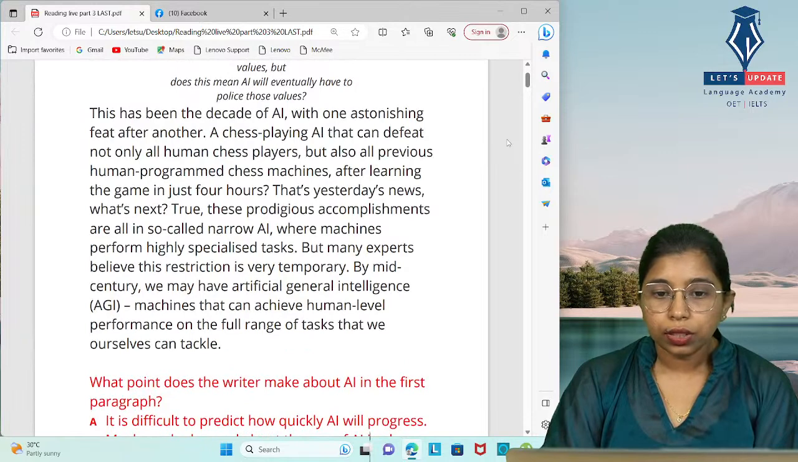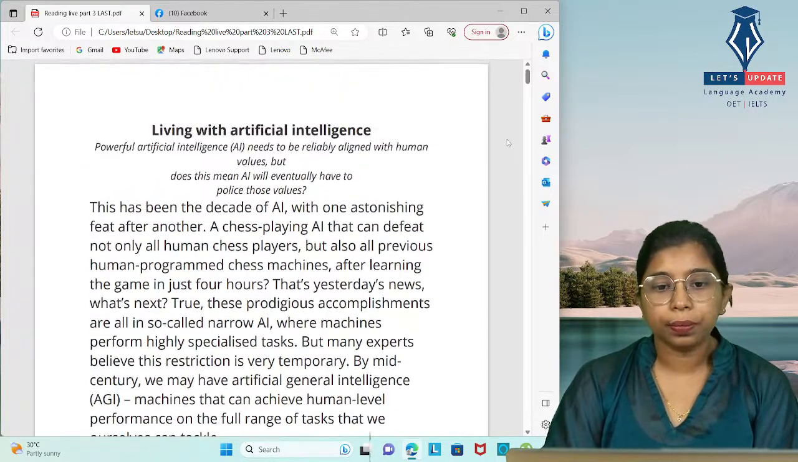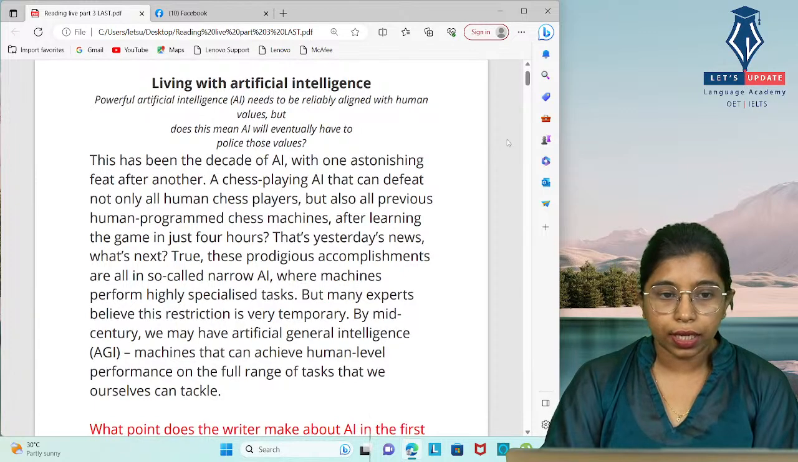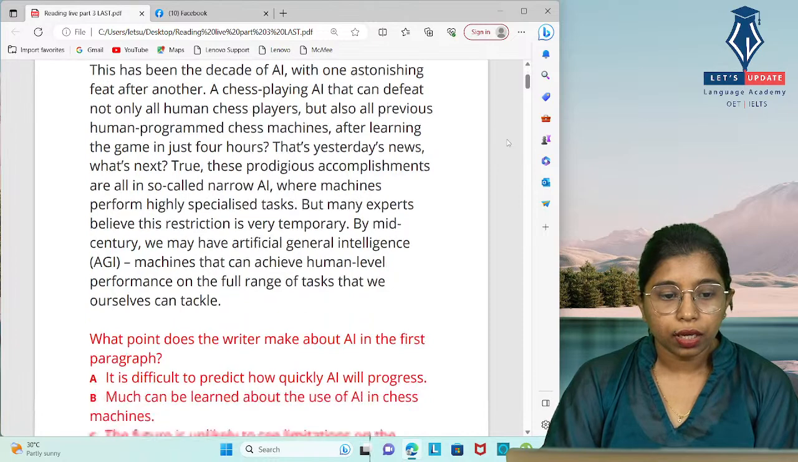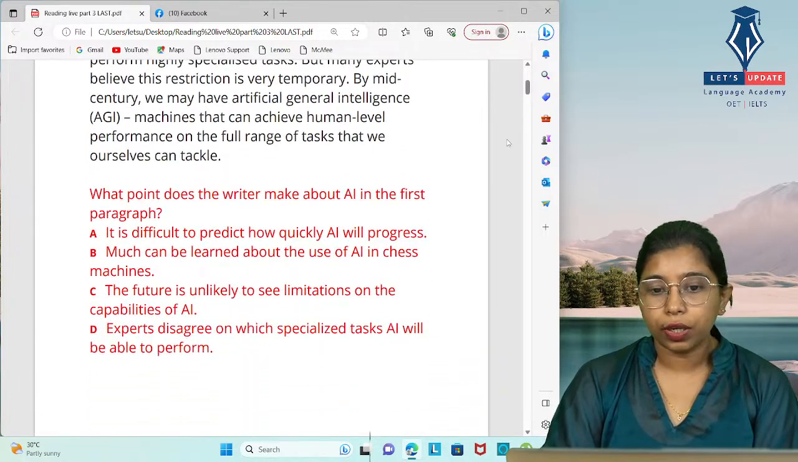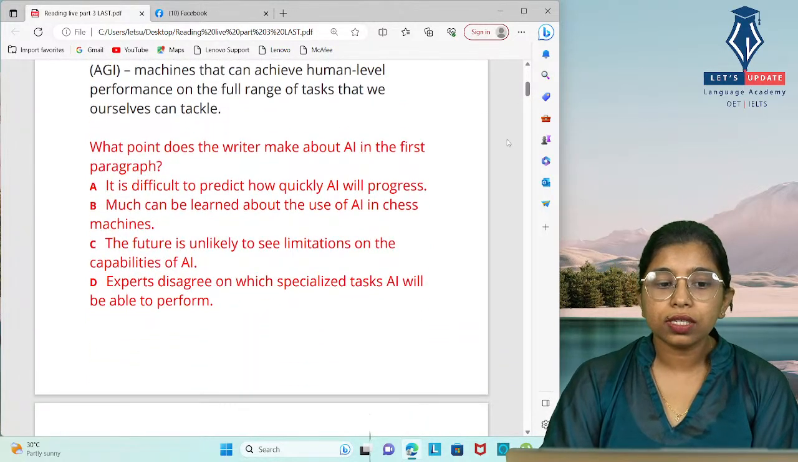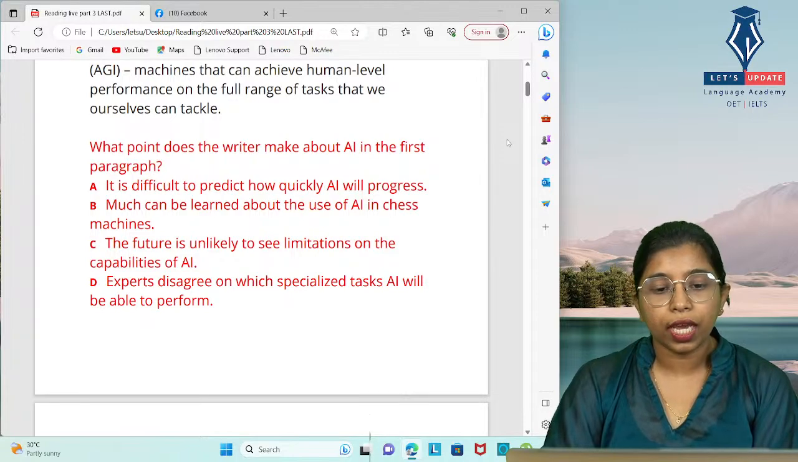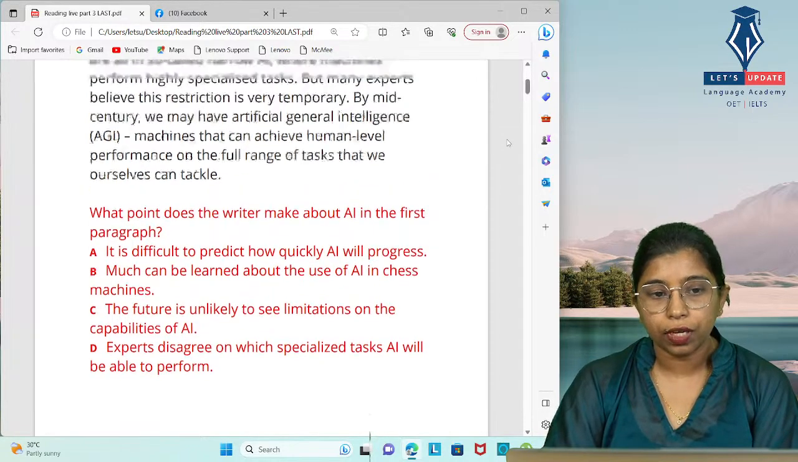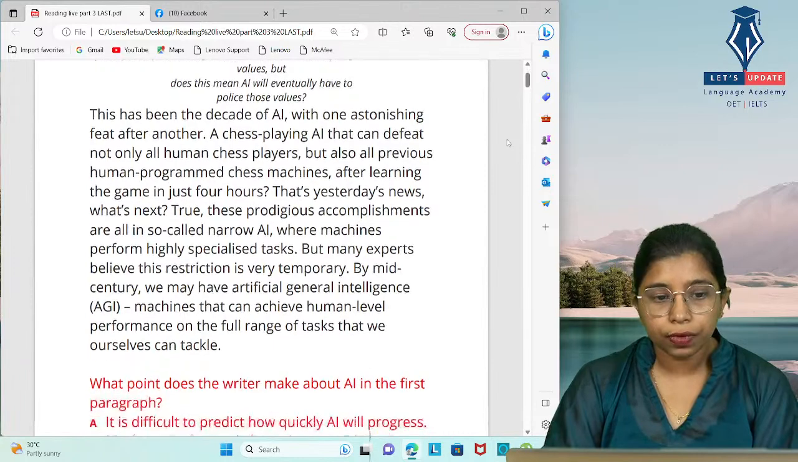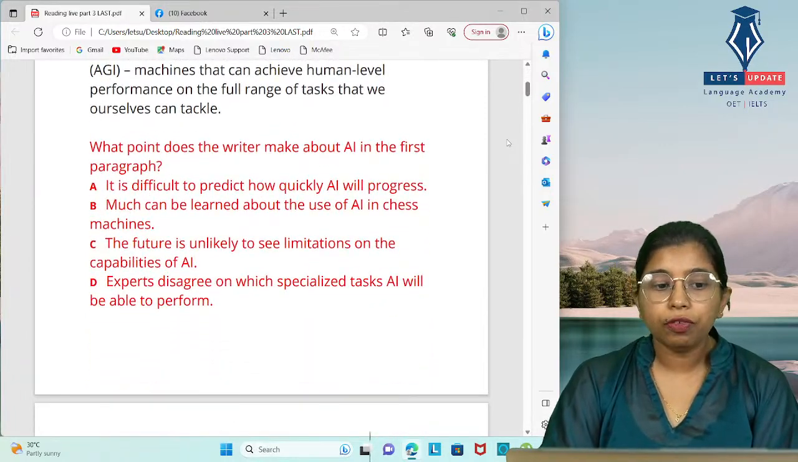I have taken a passage from Cambridge 18 Test 2, and this is reading passage 2. Here we have a question: What point does the writer make about AI in the first paragraph? Here is the first paragraph, and we have four options.